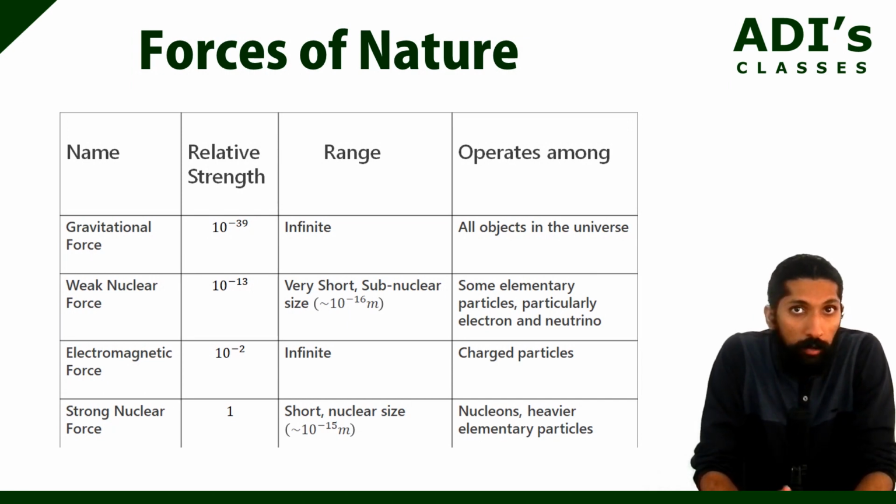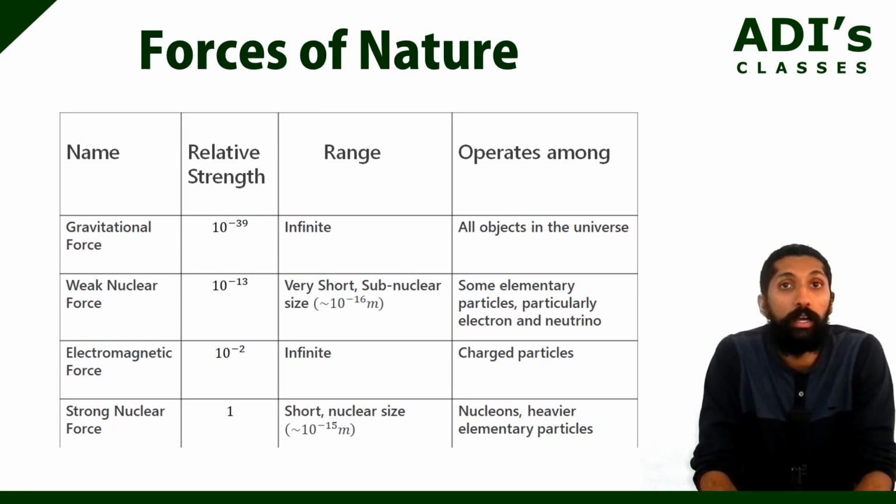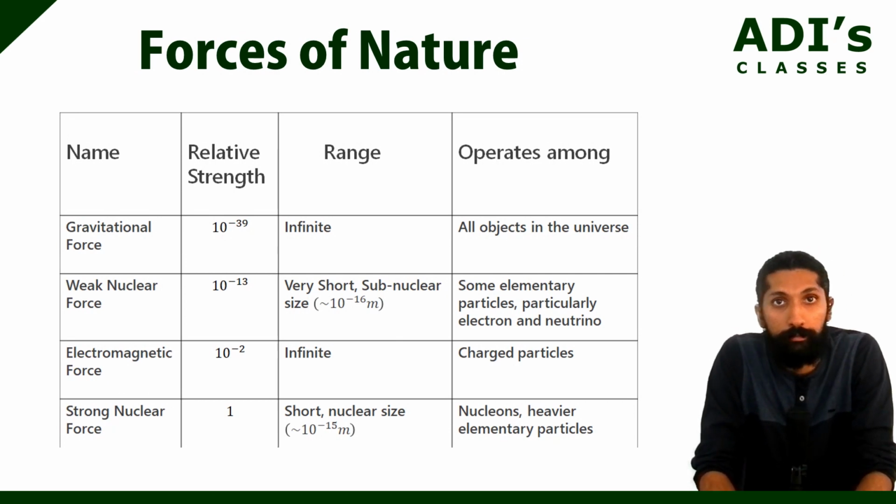Then after that, we have weak nuclear force. Then you have electromagnetic force. Then you have strong nuclear force. These are the four forces. Now, if you look at the table, you will understand these four types of forces. Gravitational force: how does this originate? Why does it come? Very simple question. Gravitational force is due to the mass of the object. The more mass an object has, the more the gravitational pull. Mass is the reason why we have gravitational force.